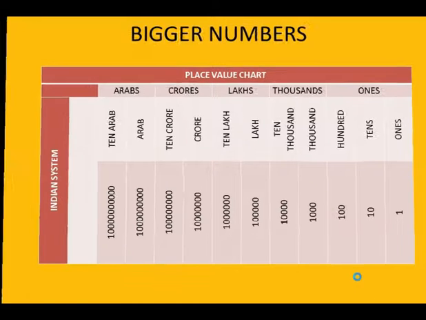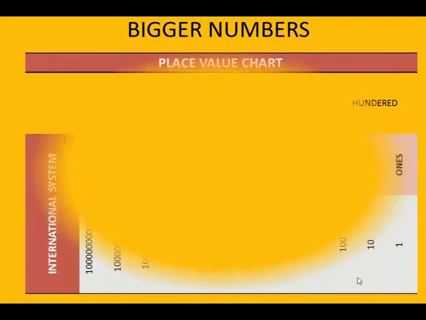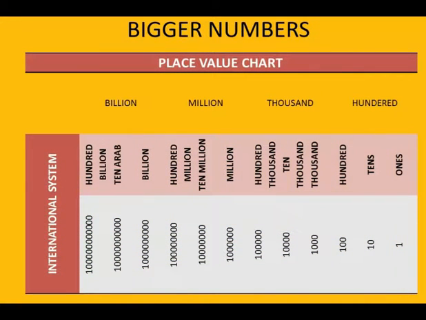Next we have the place value chart in the international system. Here you can see we have categorized hundreds, thousands, million and billion. And how do we read the number? We start from ones, tens, hundreds, then thousands, 10,000 and 100,000, million, 10 million and 100 million.